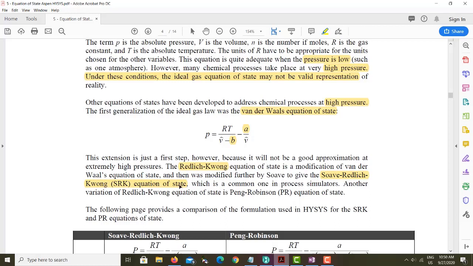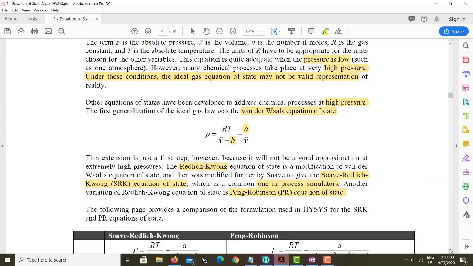But the problem with this equation of state at that particular time is that it can only be used in one process. You cannot use it for multiple processes. Then a few scientists worked on a similar situation. They took the basis of the SRK equation of state and started modifying it, and they came up with an equation of state that is more presentable, or that can be used in many different processes instead of only one process, and that is called the Peng-Robinson equation of state, or PR equation of state.